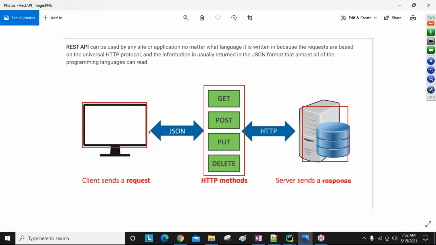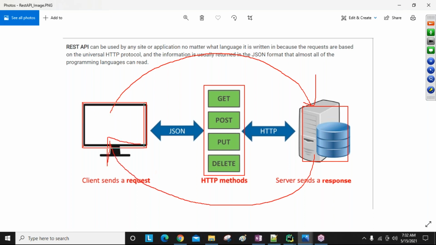Via the HTTP methods, from client to server and server to client, we are going to send the request and we are going to get the response. The application which is sending the request and getting the response is called client, and the application which is receiving the request, processing that request, generating the response, and finally sending the response to the client is called server, guys.